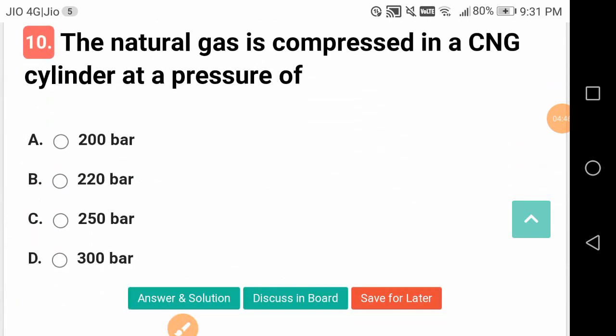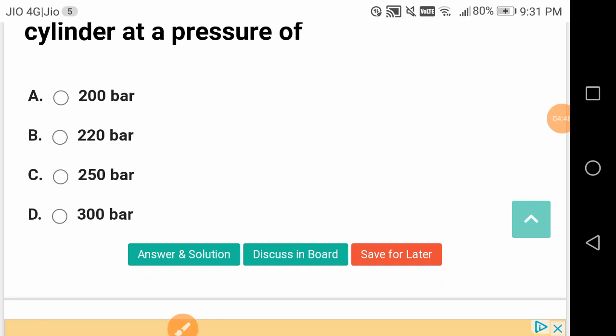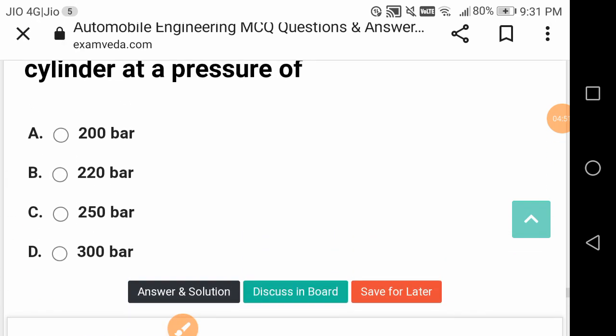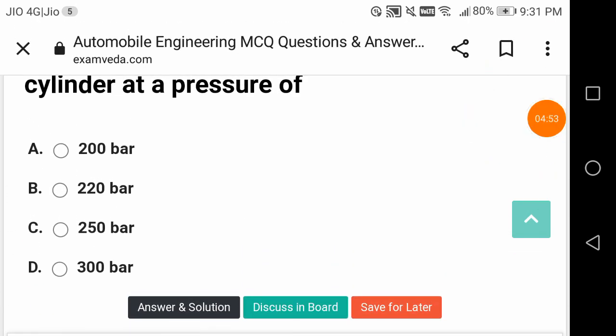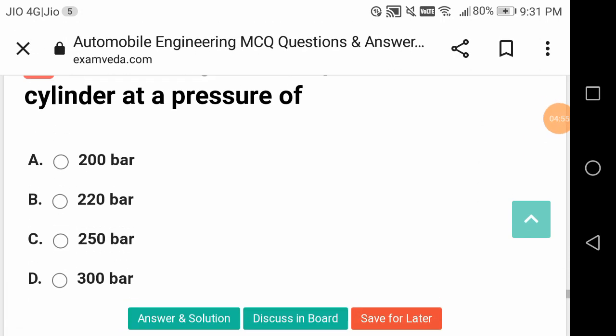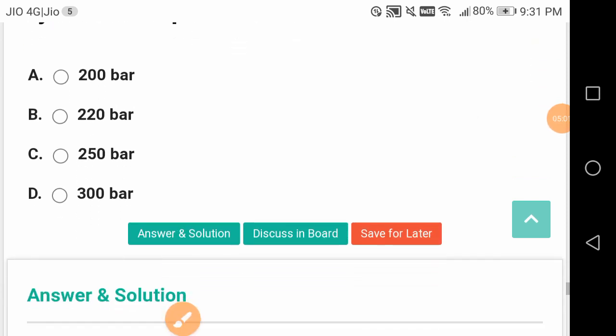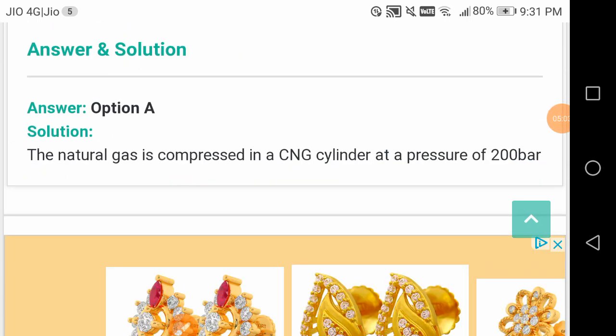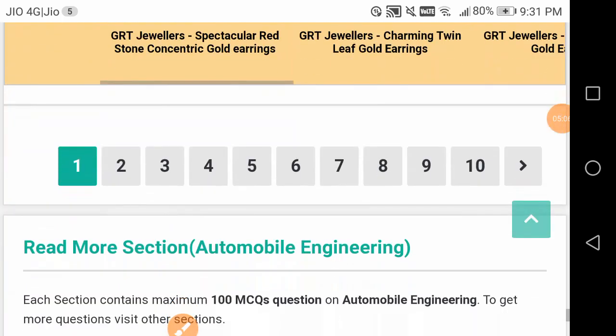The natural gas is compressed in a CNG cylinder at a pressure of... This is a good question, friends. Practical question. What is the pressure? 200 bar. 1 bar is equal to 10 to the power of 5 pascals or 100 kilopascals. We know that. Or 0.1 megapascals.